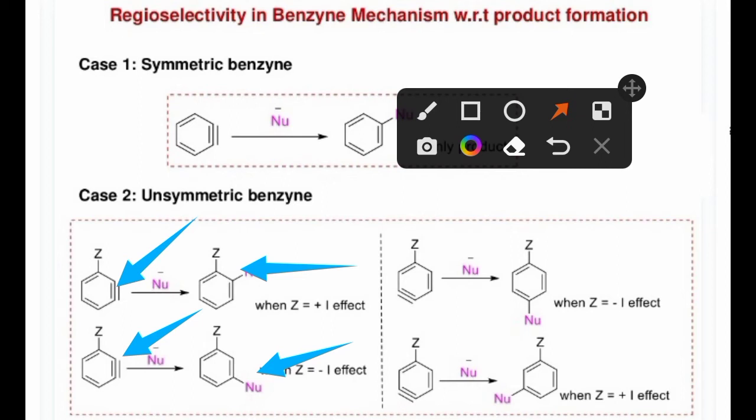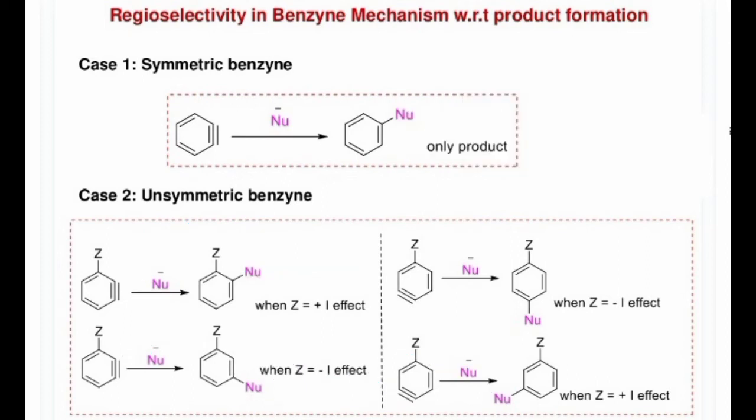In terms of this position, you can see when minus I effect is shown, the nucleophile attaches like this, and if plus I effect is shown, the nucleophile attaches to this carbon atom. This is the regioselectivity according to electron effects with respect to product formation.